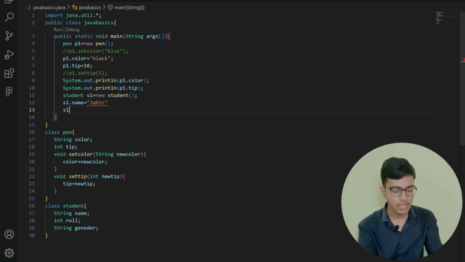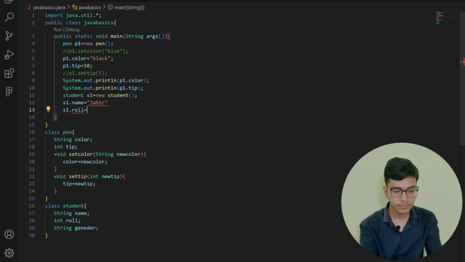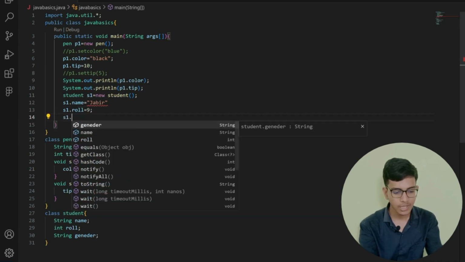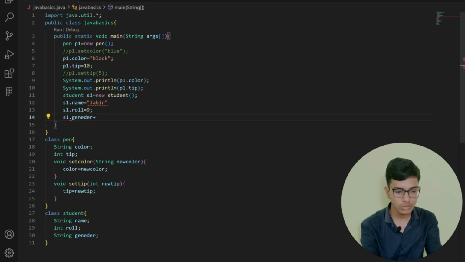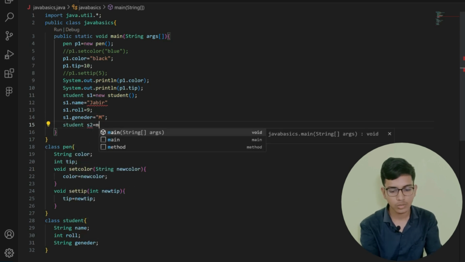After that I can give my roll number as 9. Then s1 dot gender is equals to male.